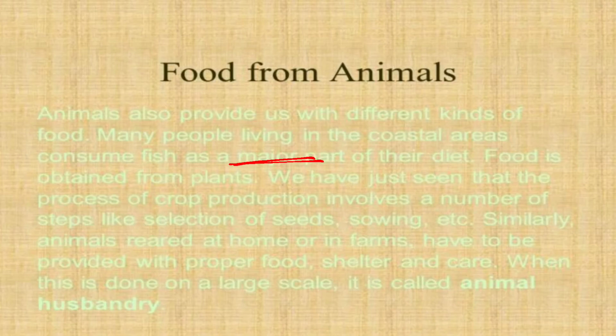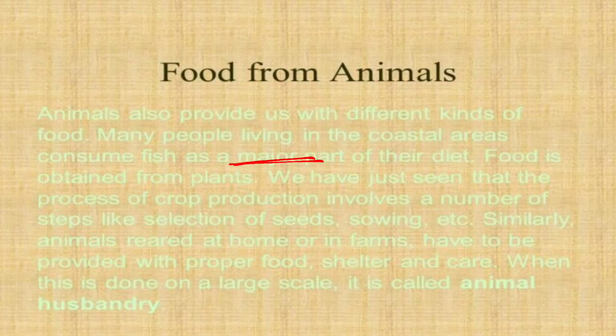So what are they telling here? We are taking very important steps for growing a seed into a big plant: storing, sowing, cultivating, and protecting from weeds. In the case of animals also, we are providing proper food, shelter, and care, by which they grow up and give us their products. This process is known as animal husbandry. Understood this much? This is very important. Animal husbandry is a process.